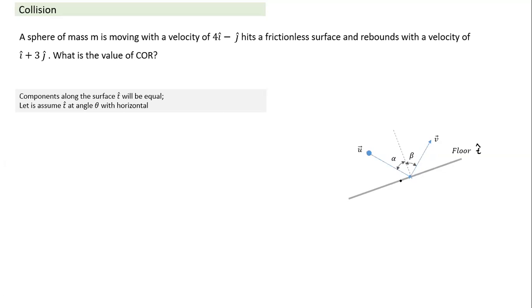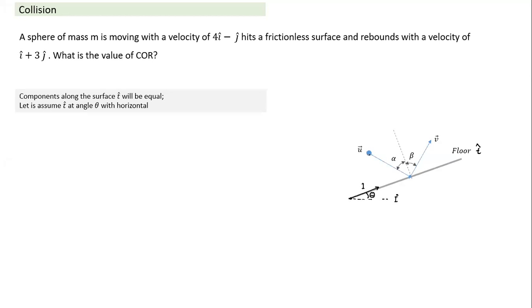So I can find the direction in which the floor is by equating the component of initial velocity before collision and velocity after collision. Let's see how I do it. So the component along the surface, I have taken t cap to indicate the direction of the tangent. Let's assume t cap makes an angle theta with the horizontal, and the horizontal is along i cap. What is the magnitude of t cap? The magnitude will be equal to 1, that's a unit vector.